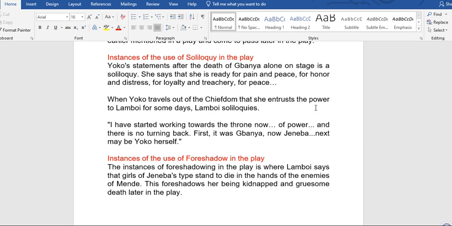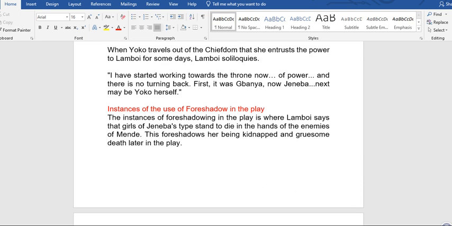When Yoko travels out of the chiefdom, she entrusts the power to Lamboy for some days, and Lamboy soliloquizes. Now let's quote him. I've started walking towards the throne now of power, and there's no turning back. First, it was Banya, now Geneva. Next, maybe Yoko herself. The next thing is instances of the use of foreshadow in the play.